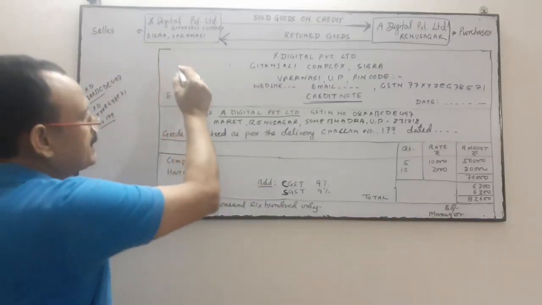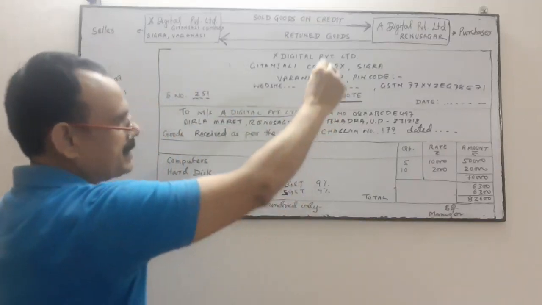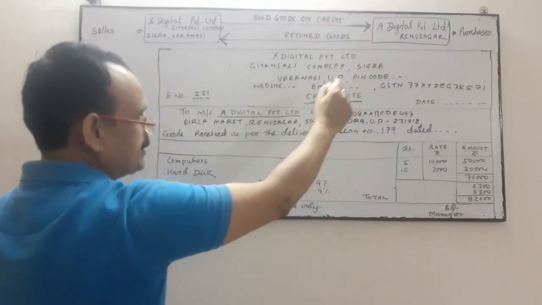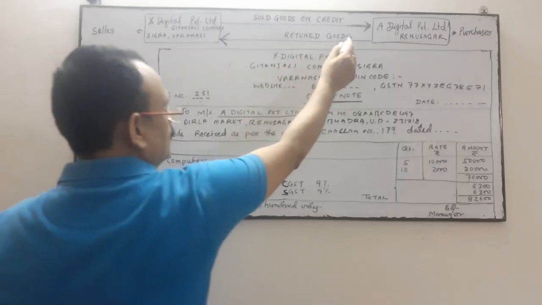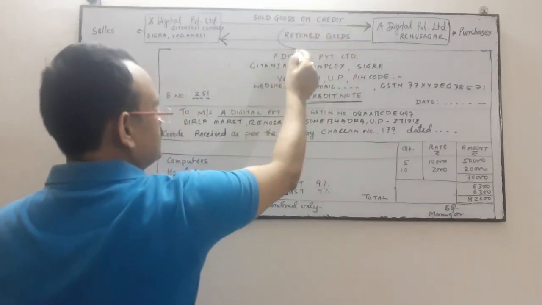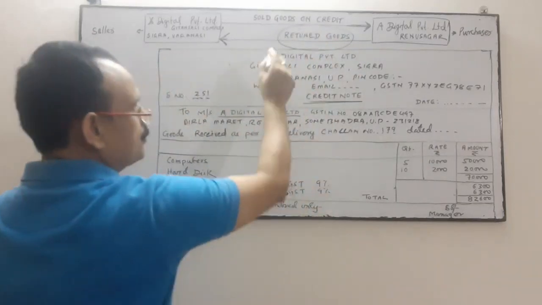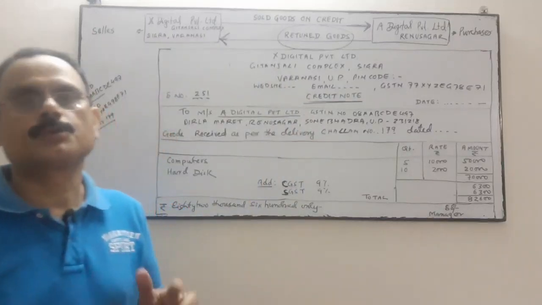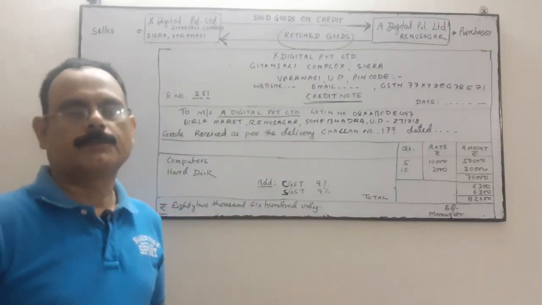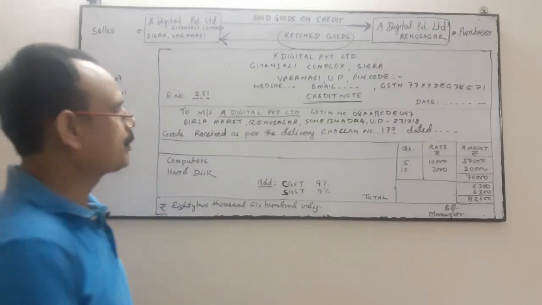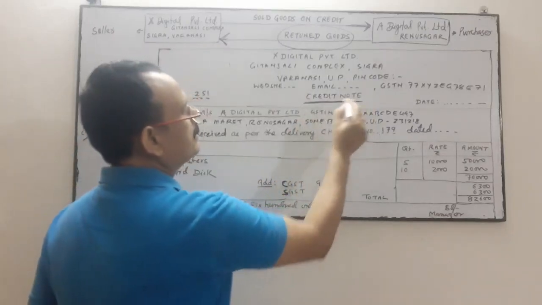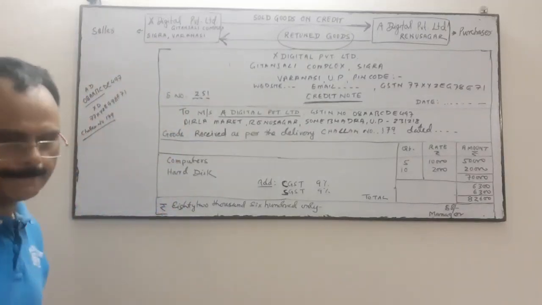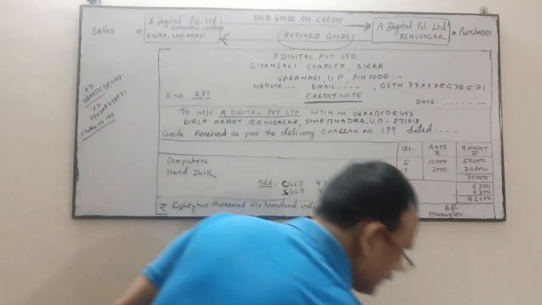So a credit note is given by the seller to the purchaser, and a debit note is issued by the purchaser to the seller. At which time? When the goods are returned. Which goods? The goods which were purchased on credit, or sold on credit. So debit note and credit note are clear. Okay, debit note and credit note.